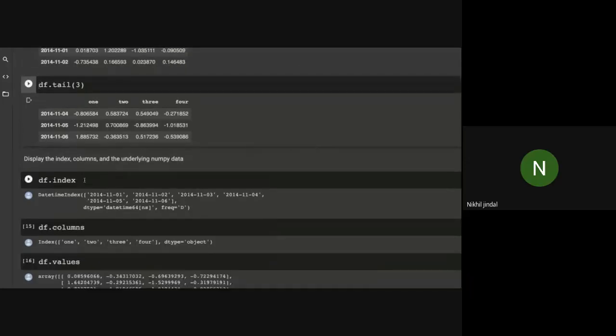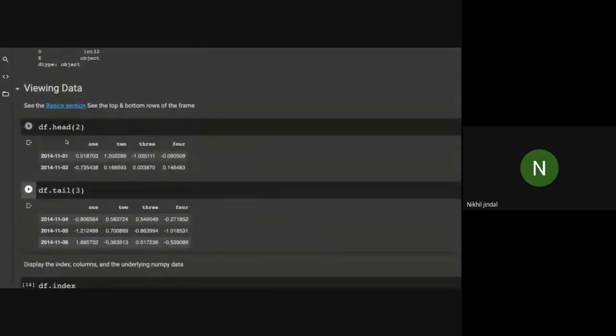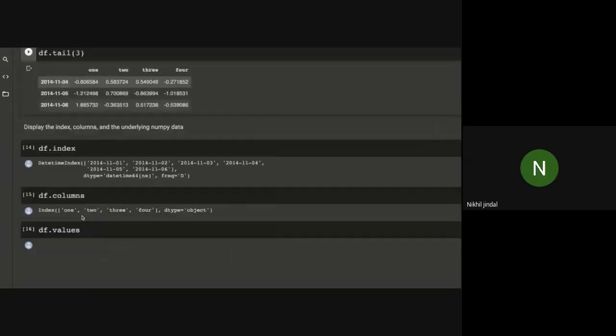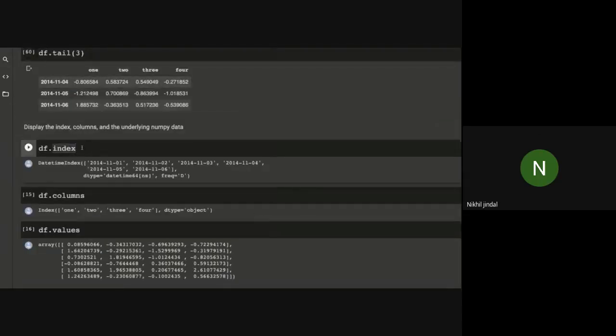Now this is another attribute. Notice that head and tail are functions, but index is an attribute of pandas. It will print the index values of this particular data frame. As you know, the index is from 1 to 6.